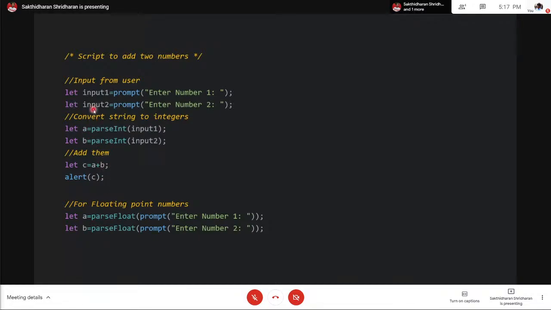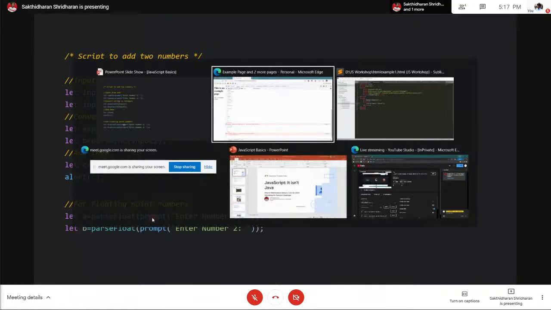Simple. Now, if you want to add two floating point numbers instead of two integers, replace these two methods with parseFloat. Okay, let me show. Let me execute that.